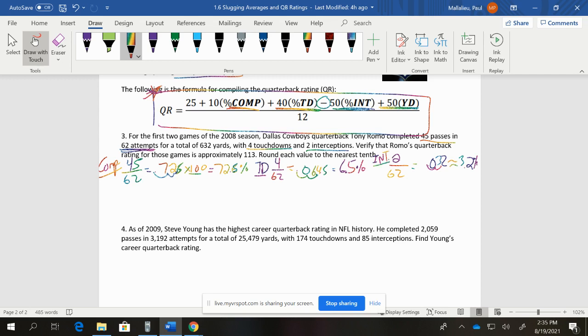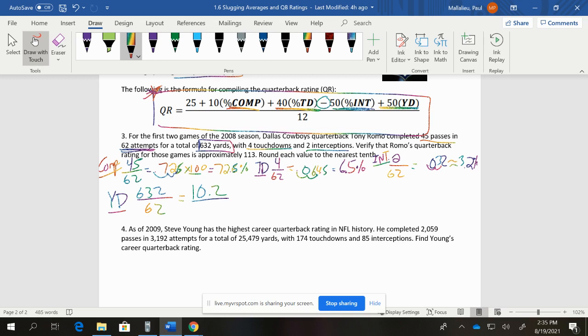All right, so now we got completion percentage, we got our touchdowns, we got our interceptions, and we need to get our yards. He threw for 632 yards. So it's 632 yards out of 62 attempts. So this is our yards. We take our 632 and divide by 62, and that gives us 10.19 or 10.2. Then we put that all together.